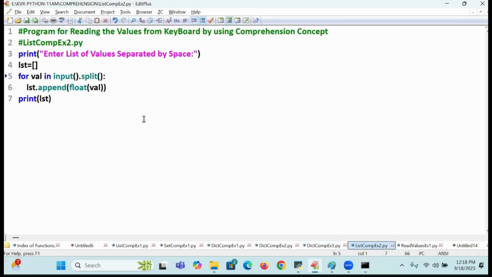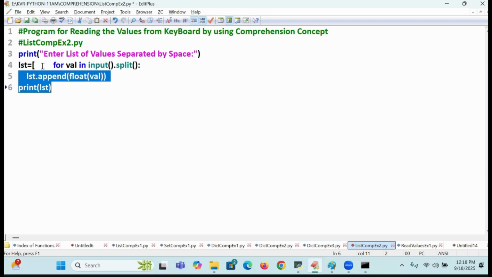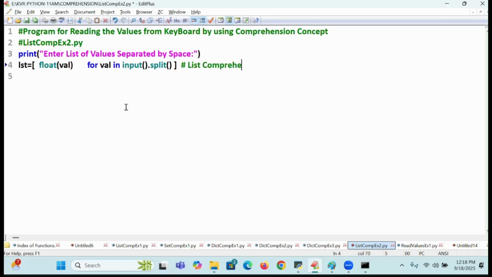Well, next, is there anything else to reduce? Now I'm going to reduce it. How many lines still? Some five more lines. Here, I'm going to bring this code. Here you don't write it. Here I'm writing. See, observe, beautiful code. Here I'm writing float of value. Which concept am I applying? List comprehension.